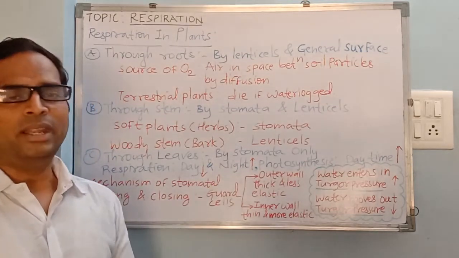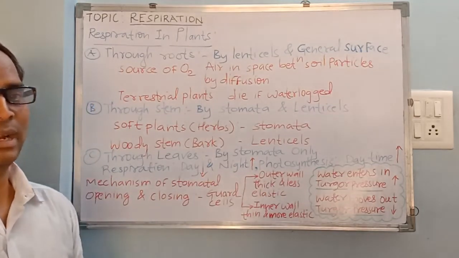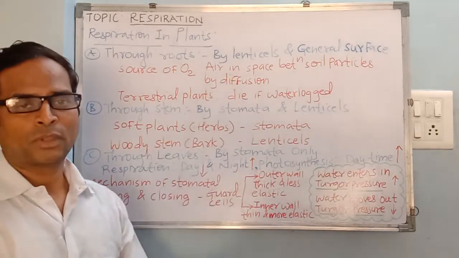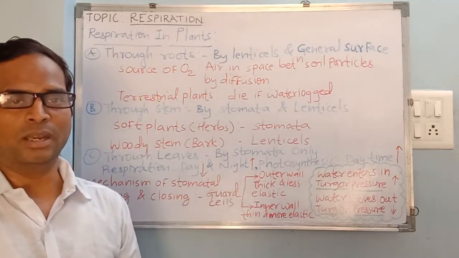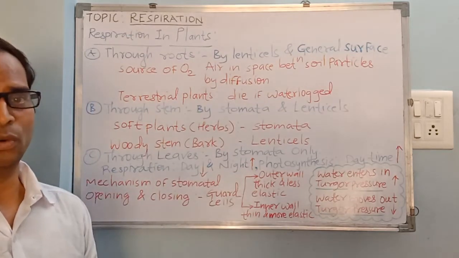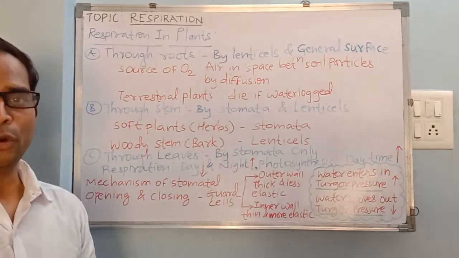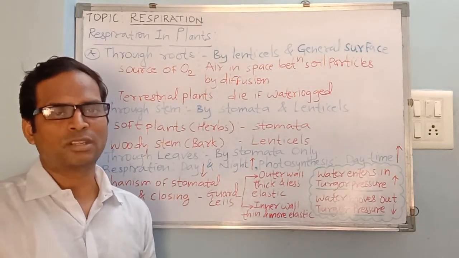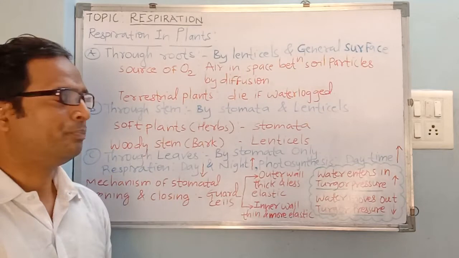So not only lenticels, even certain plants' stem has got this stomata. We have heard about this stomata earlier in Ninth standard also, in our first lecture also, I told you to draw the diagram of the same, and I'm sure you must have drawn that diagram by now.